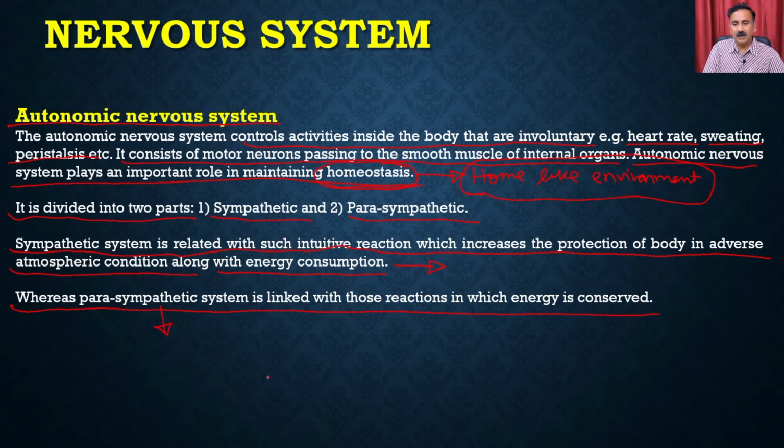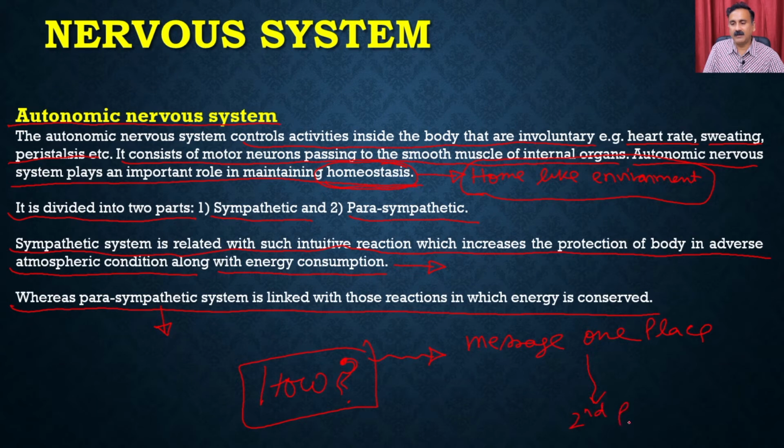Now the question is, how do you know that the nervous system is actually working? The function of the nervous system is to send messages from one place to another, for example from the brain to the heart.